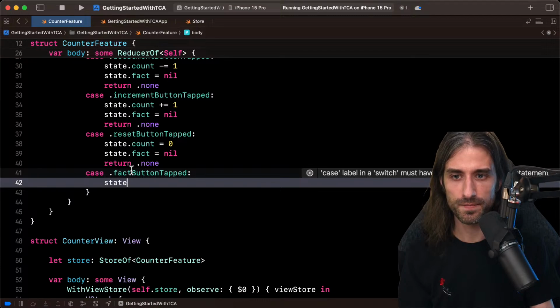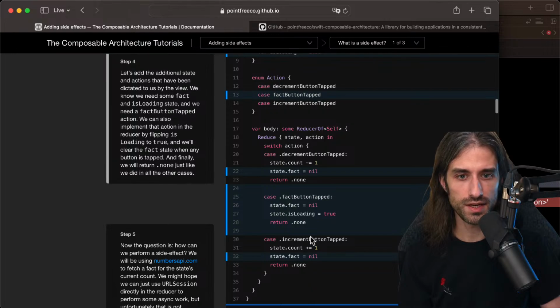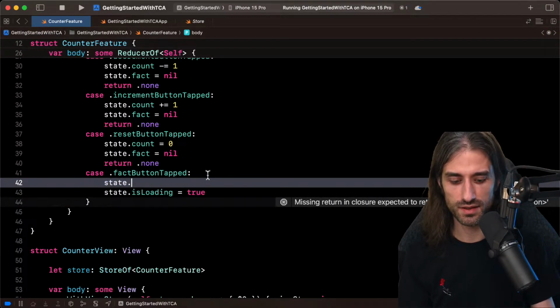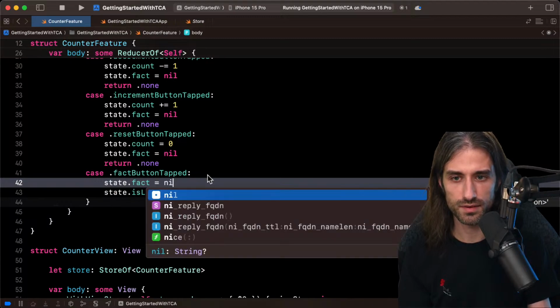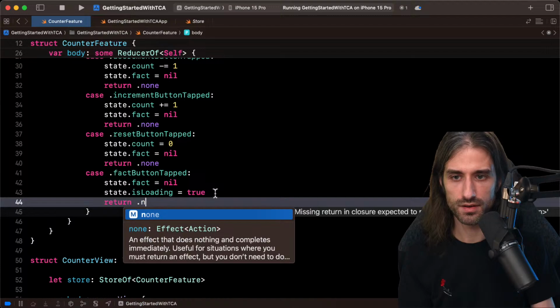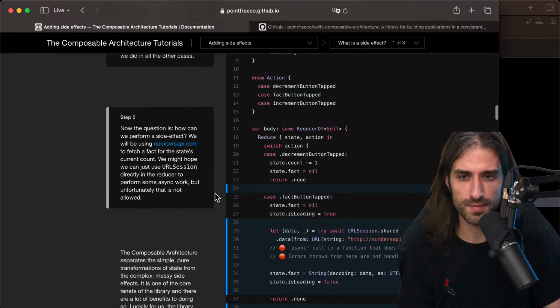So it's going to be that isLoading is now true. Okay. If there was already a fact, we put it to nil. All right. And for now, we return none. So we still return no side effects. So we haven't implemented a network call or anything like that yet.